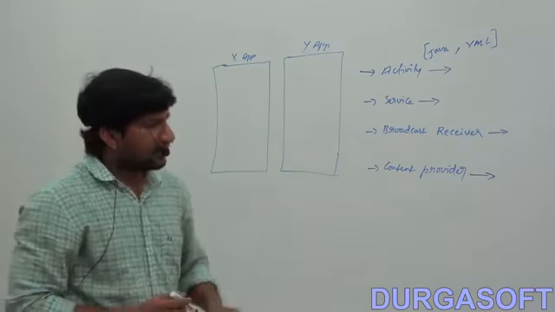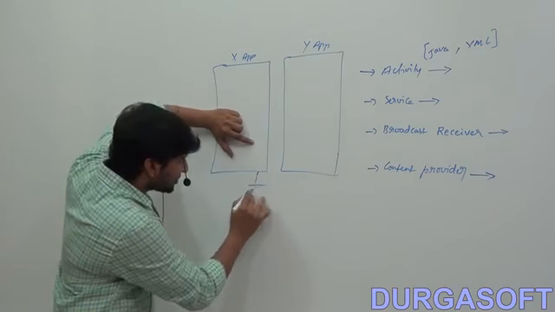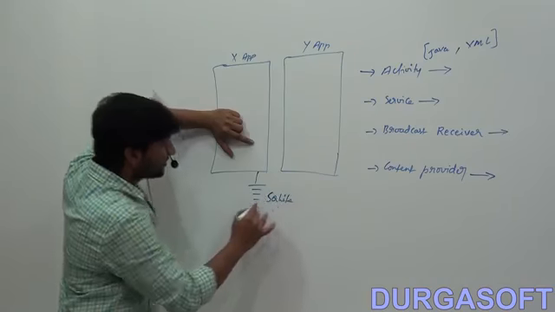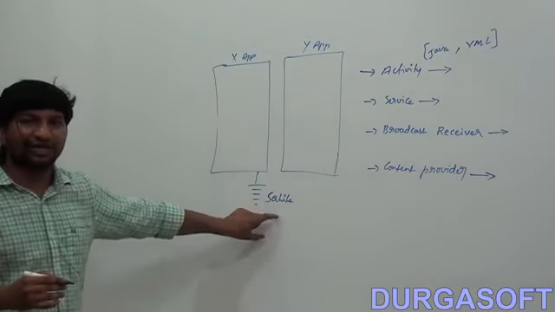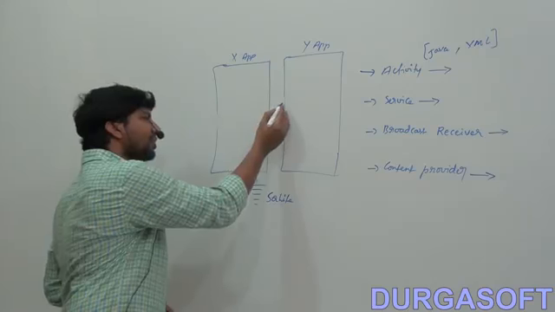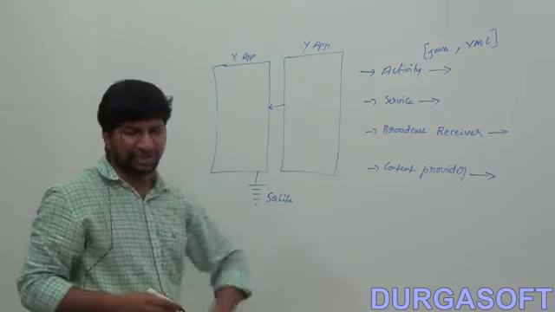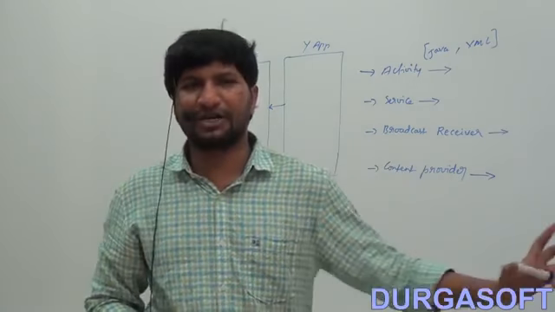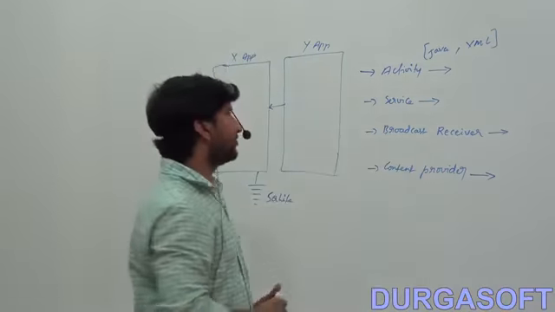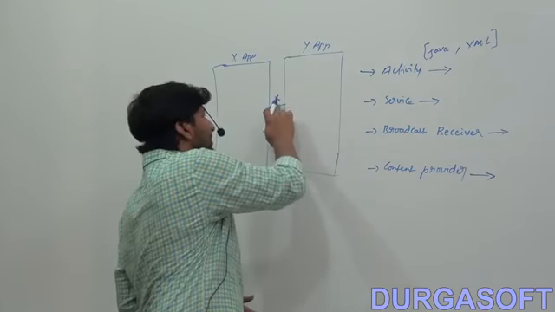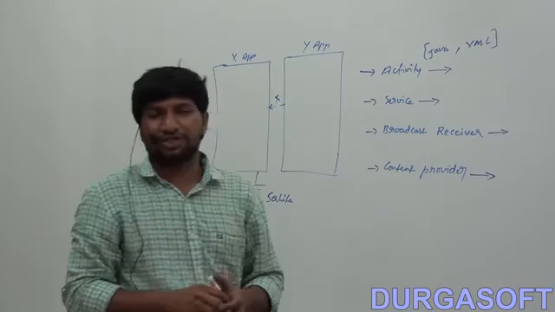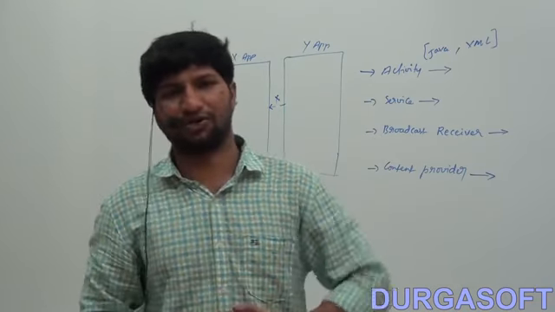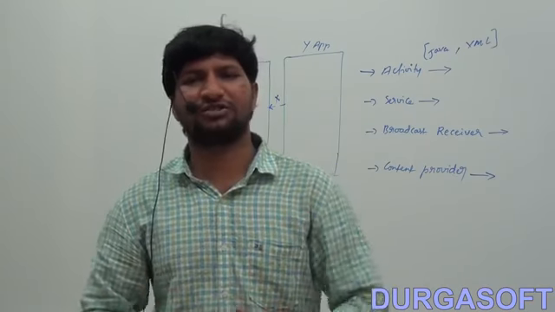X application is having some data, stored in a SQLite database. Y application wants to access X application's data. This is a requirement, but here it is not possible in Android. Directly you cannot get some other application's data into your application. This is not allowed in Android. You cannot share the data between multiple applications in Android.